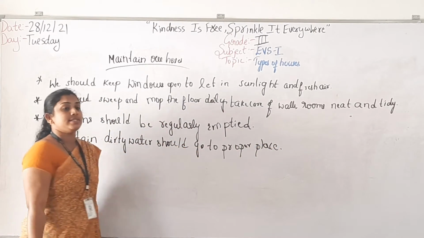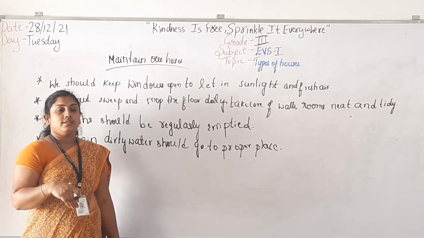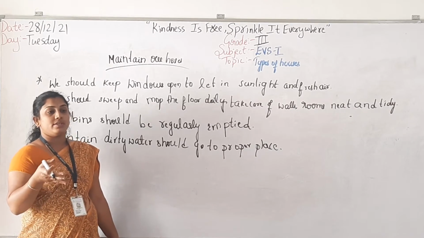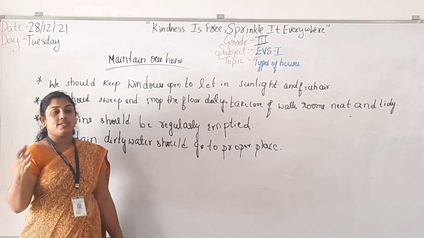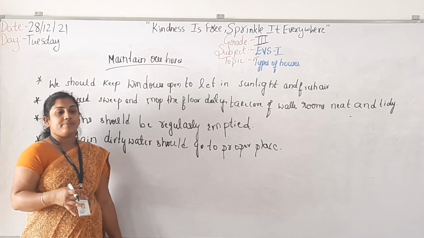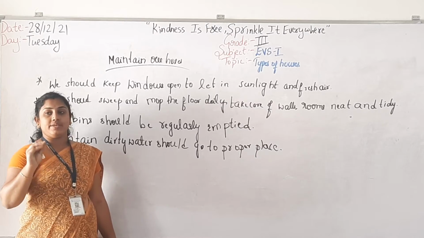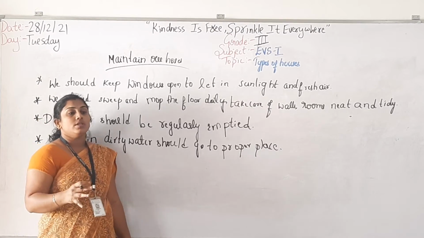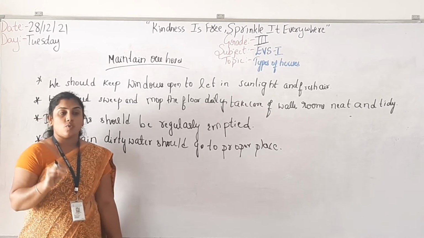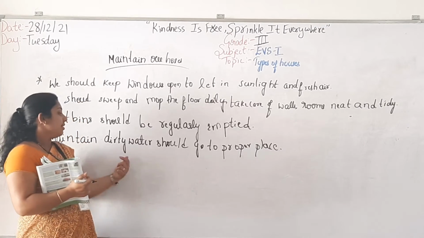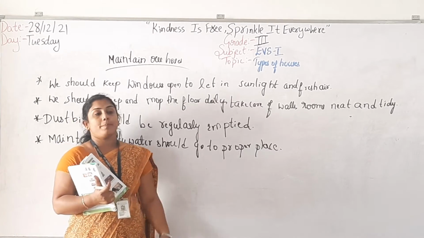The washing of clothes, washing of utensils, and your bathing water should go in a separate way. Why? Because mosquitoes grow where there is dirty water, so you may get diseases. To avoid that, you have to maintain that dirty water goes to a proper place.